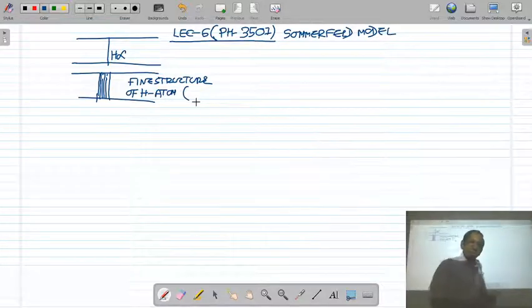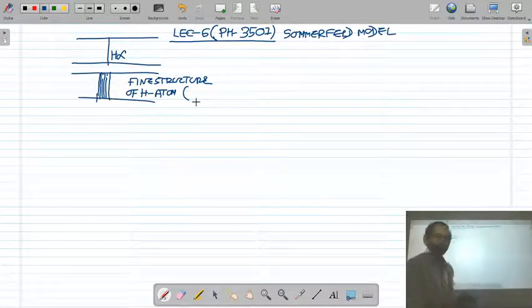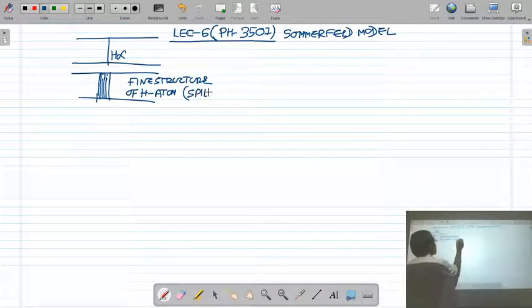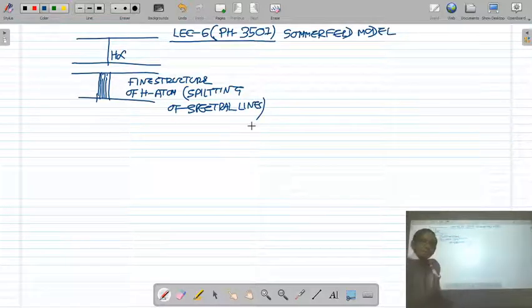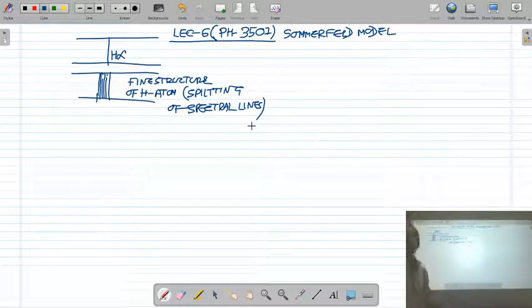So what do we mean by the fine structure of the hydrogen atom? When a single H alpha or H beta spectral line of the hydrogen atom is observed under high resolution, it is found that the single spectral line is split into several close and distinct lines, which is called the fine structure of the hydrogen atom, meaning splitting of spectral lines. This splitting could not be explained on the basis of the Bohr atomic model.